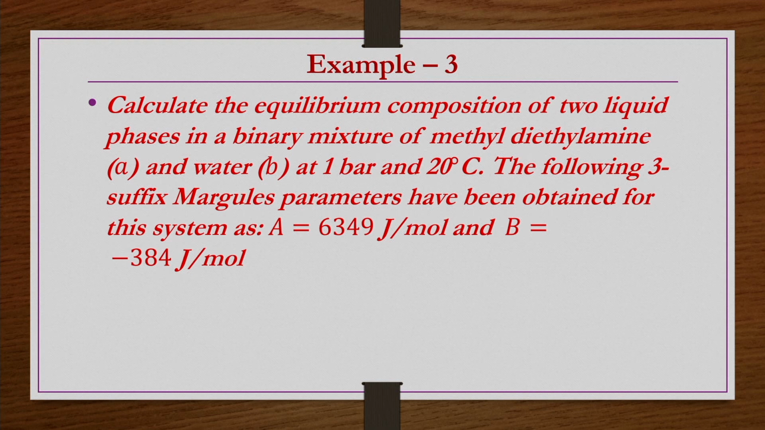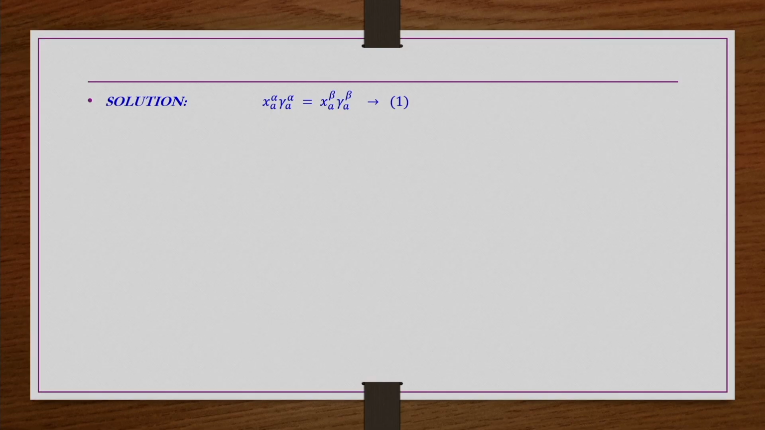So, what we have to find out? We have to find out x a alpha, x a beta, and then x b alpha, x b beta. Equilibrium composition you have to find out. So, at equilibrium we know for binary system A and B, that x a alpha gamma A alpha is equal to x a beta gamma A beta, and for the second component B also, x b alpha gamma B alpha is equal to x b beta gamma B beta.